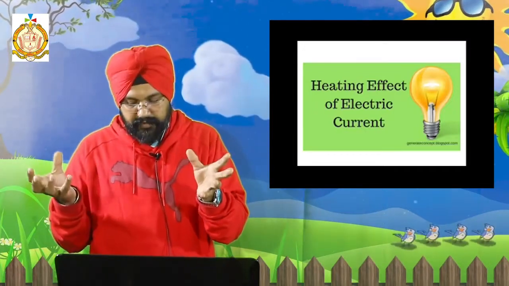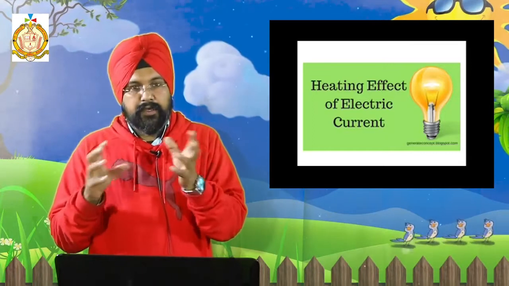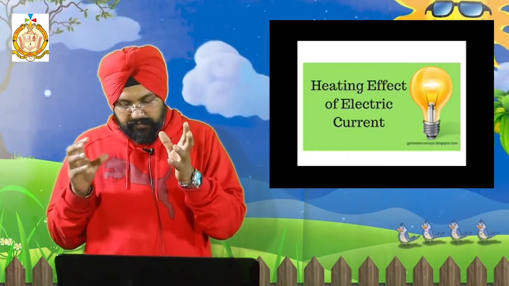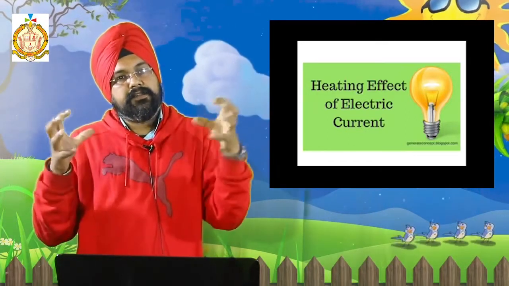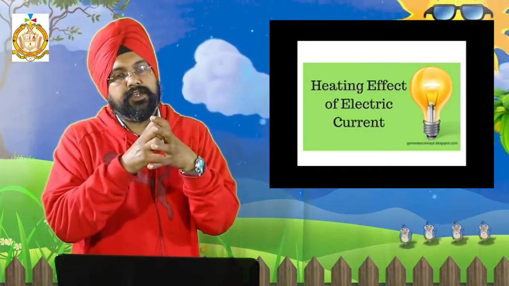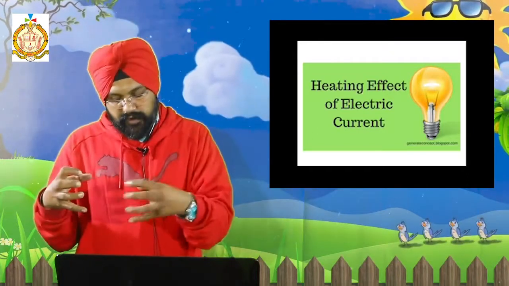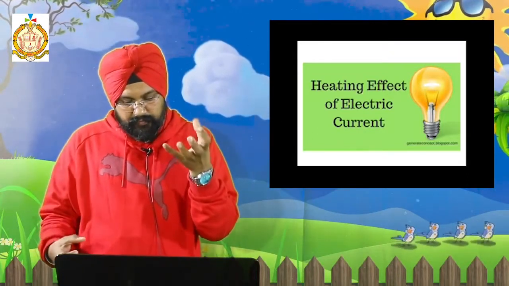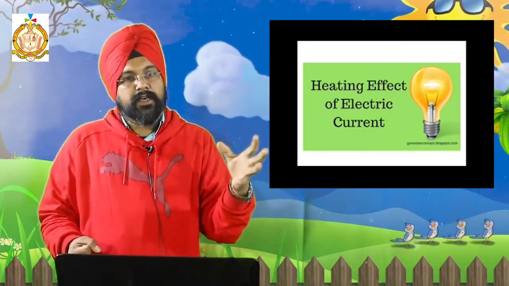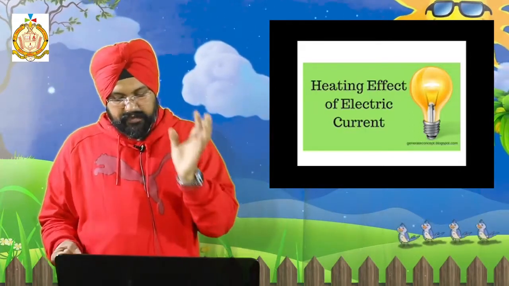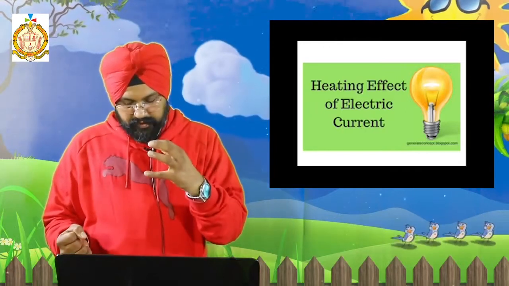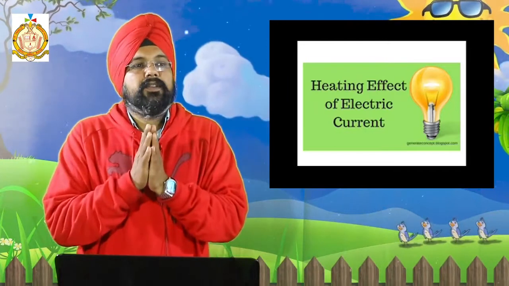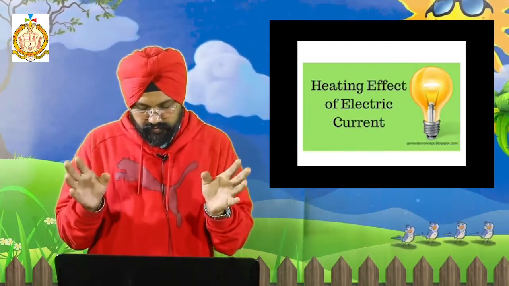More work has to be done to carry the free electrons from one end of the conductor to the other end. When they collide, they have to do more work to bring the free electron from one end to the other. Then the work done is converted into heat energy of the conductor. So it works on Joule's law.